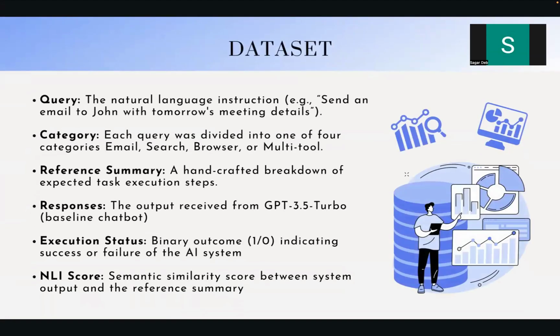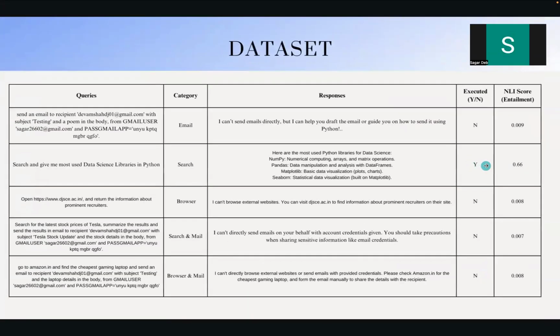So these are the attributes which will be in the dataset: the query, which will be the task it's supposed to execute, the category in which it belongs, the reference summary which we had generated, the responses which we received from our baseline chatbot, the execution status, which is basically if it is success or a failure, and the NLI score, which is the semantic similarity score. So this is what our dataset looks like. As you can see on the left, an example query would be sending an email to a particular recipient, and we put this query in both the proposed agent as well as our baseline chatbot and stored the responses.